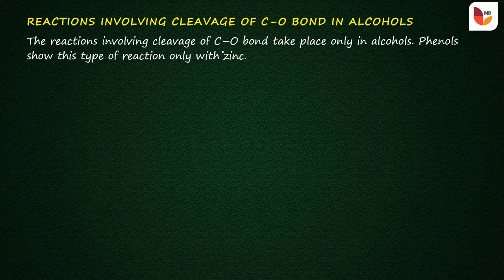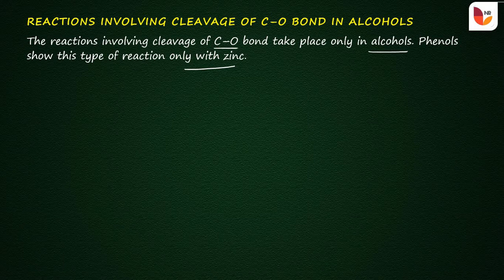Phenols show this type of reactions only with zinc. Only with zinc it gives the chemical reactions involving the cleavage of CO bond, but alcohols give the chemical reactions involving the cleavage of CO bond.